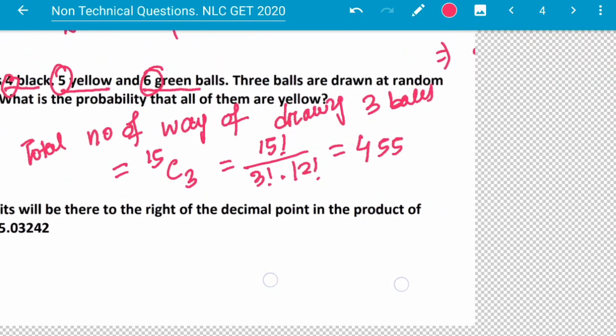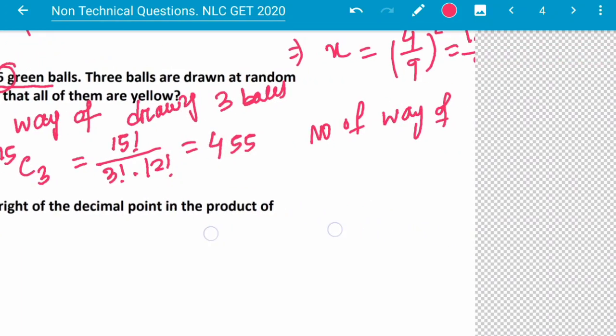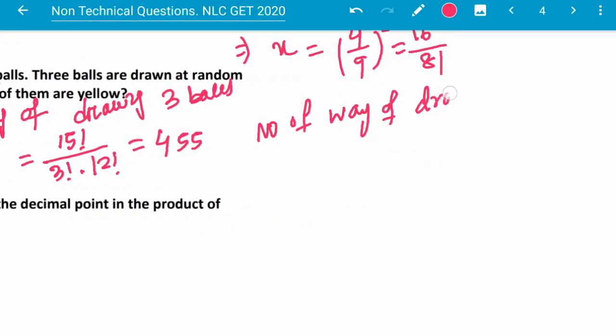So number of ways of drawing 3 yellow balls from 5 yellow balls, because here 5 yellow balls, we will get 3 yellow balls. So number of ways of drawing 3 yellow balls is 5C3. This is 10.